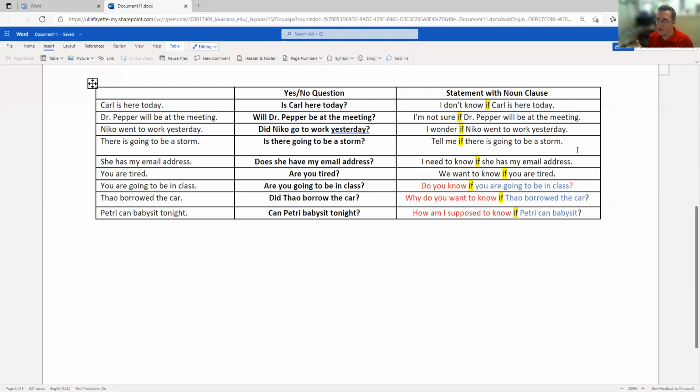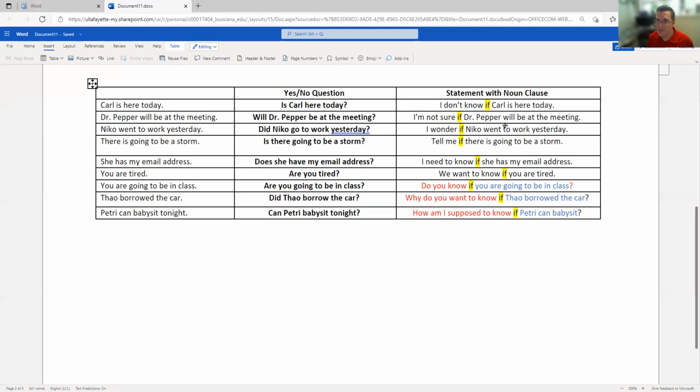Very commonly, I see students say something like, do you know? Are you going to be in class? That's kind of two questions in a row. Do you know? Are you going to be in class? Or why do you want to know? Did Tao borrow the car? They'll say something with a did in there. We don't want the do, does, or did. We don't want to flip the subject and verb in a noun clause because it's a noun clause, not a question.